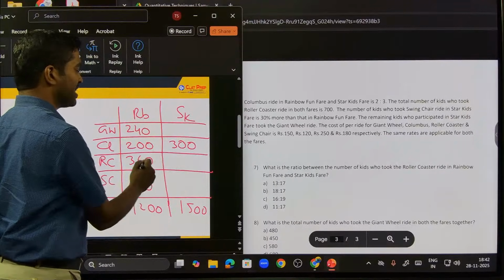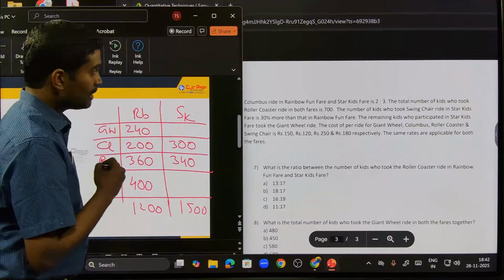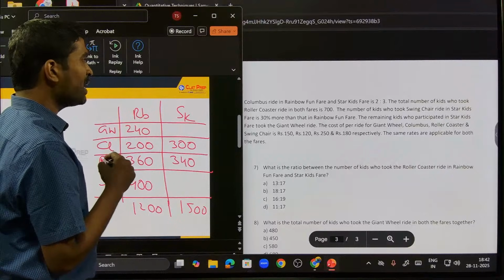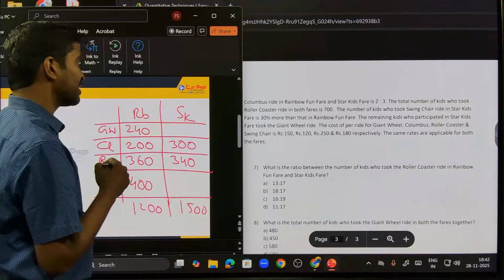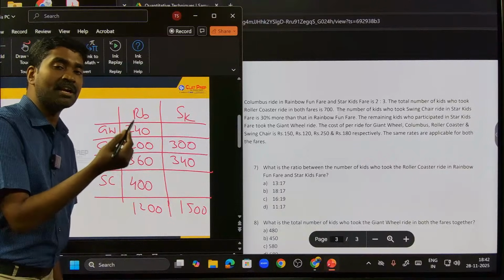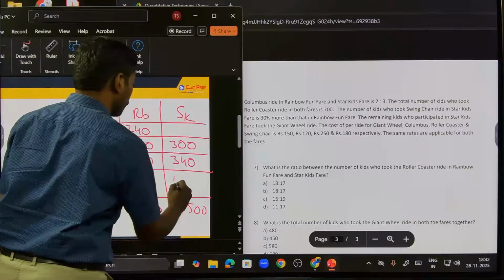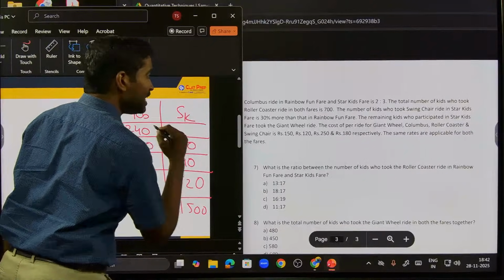So this should be 700 minus 360. This should be 340, right? The number of kids who took swing chair in Star Kids is 30% more than this. This is 400. What is 30%? 400 into 0.3, 120 more. 400 and 120 more, so this should be 520, right?